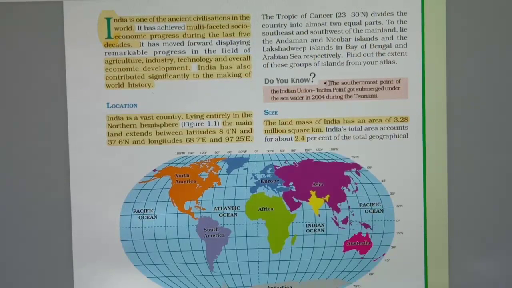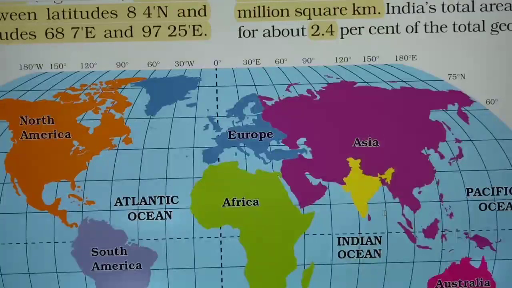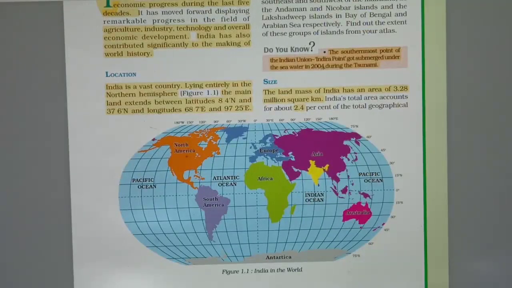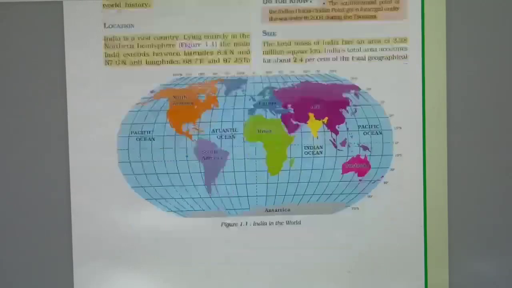And do you know that the southernmost point of India, here, was Indira Point, which was submerged into water in the tsunami in 2004. So India's mainland extent in the south is 8 degrees 4 minutes north.